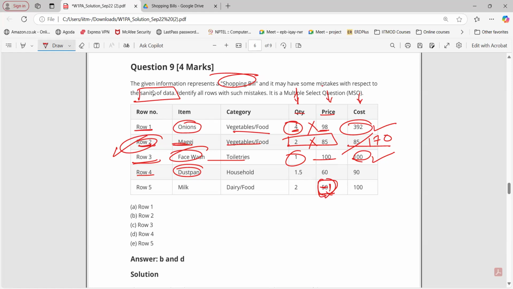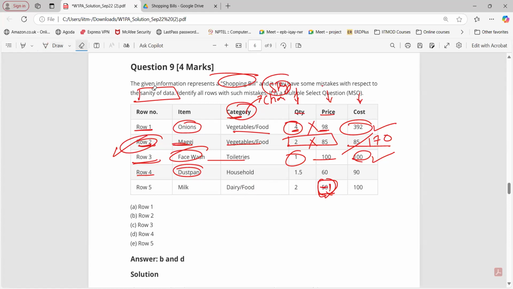Similarly, instead of category dairy food, if I just mention 3 here, but the data type for this category is what? Character or string, we can say. Sorry, string. But this is not a string, this is an integer, right? So it will violate this data type for the category string, right?